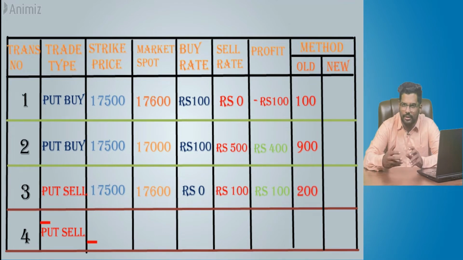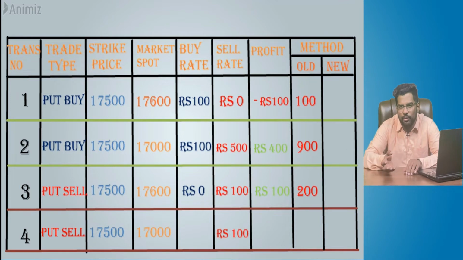Transaction number 4, same, but unfortunately, whatever you sold for 100 rupees, you have to buy back at 500 rupees. You have made a loss of 400 bucks.